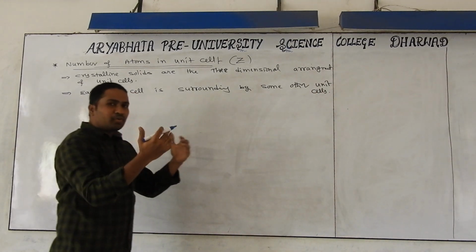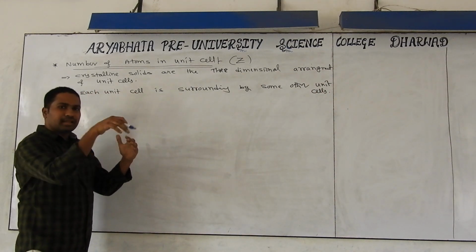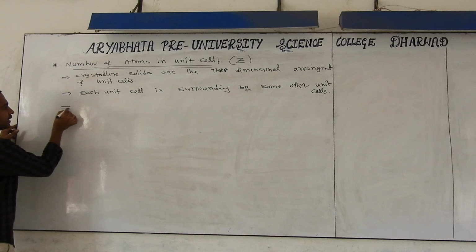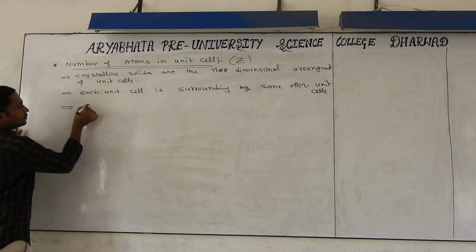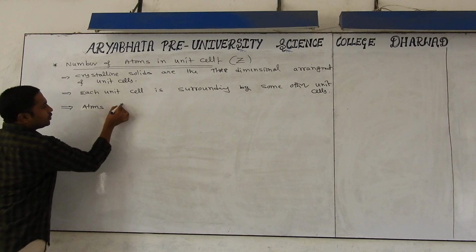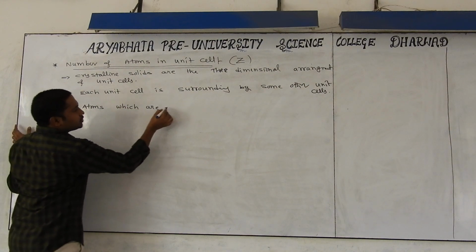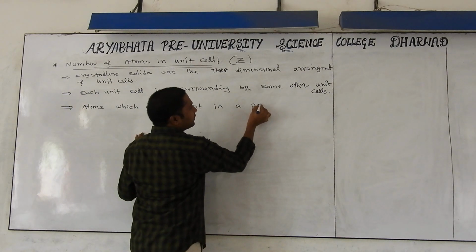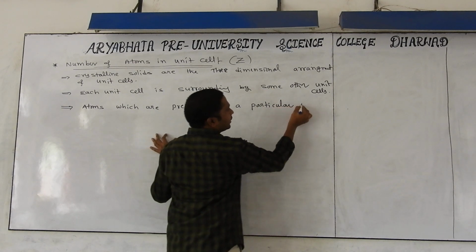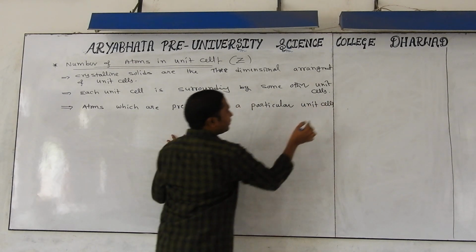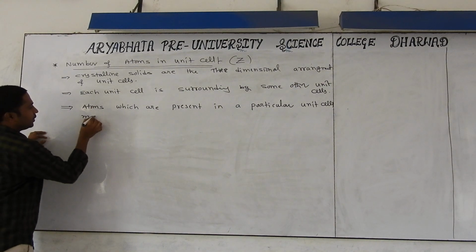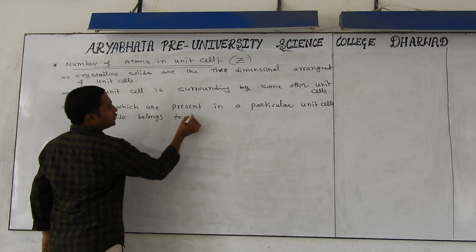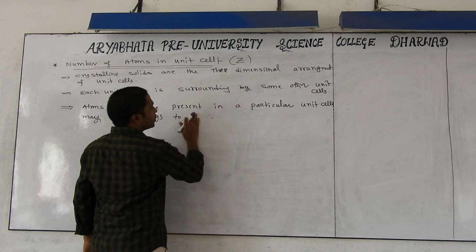Due to this surrounding of a unit cell by other unit cells, what is the problem here? In this arrangement, the atoms present in a particular unit cell may also belong to surrounding unit cells.